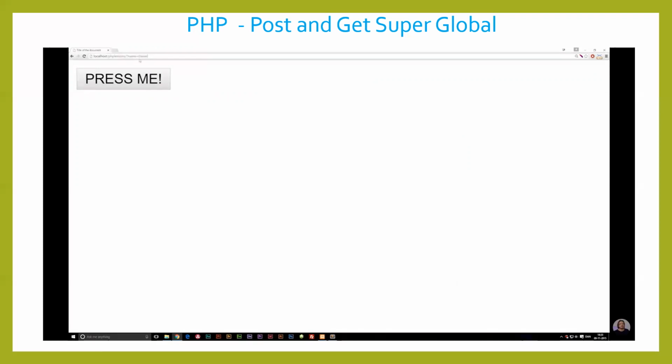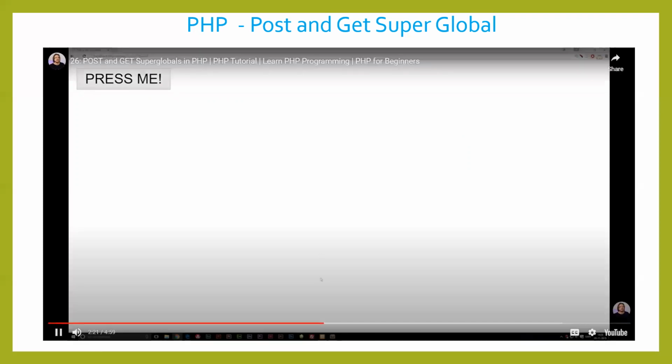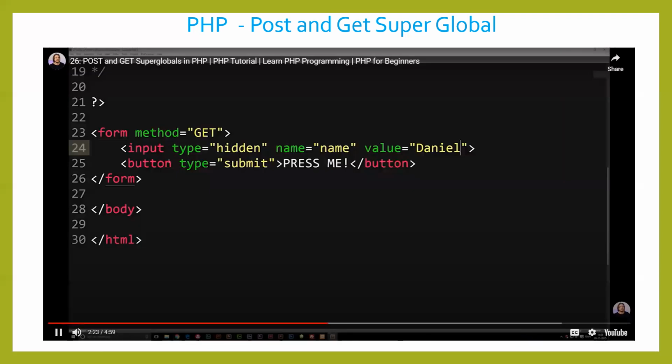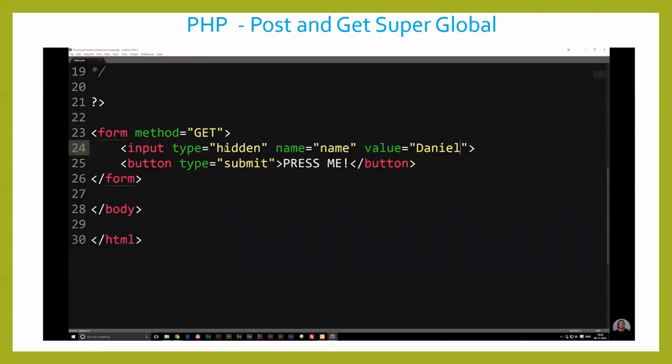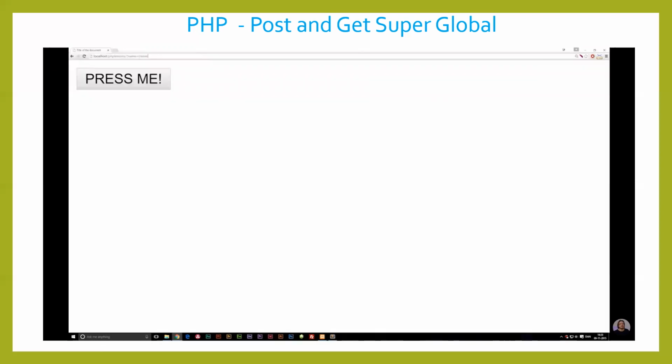So this is the basic way we use post and get methods, using actual forms like this, to pass information with them. And you will be using these quite often, because if you were to create something like a login system, you might want to type in your email or username and a password. And you need to be able to do this in order to actually use login systems.